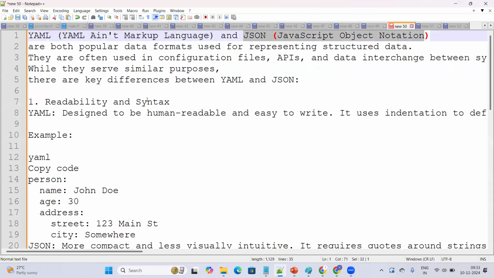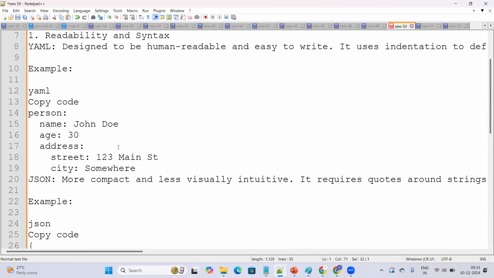What is an AML file here? You see, this is an AML one. Left side keys will be there, right side values will be there. Name is a key, and if I specify the name of the person, that will be the value. Age is the key, that is the value.